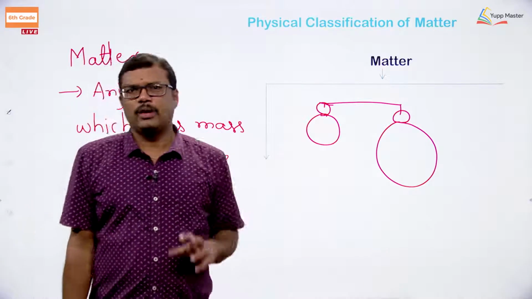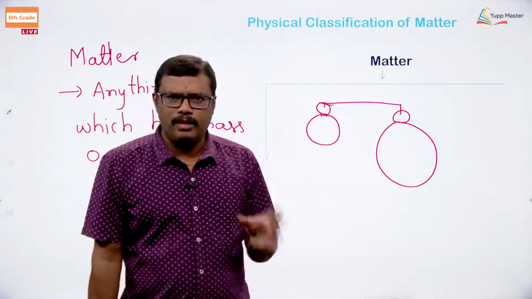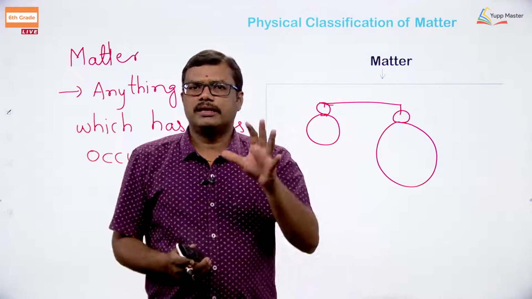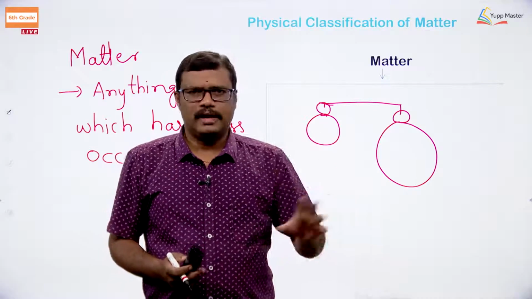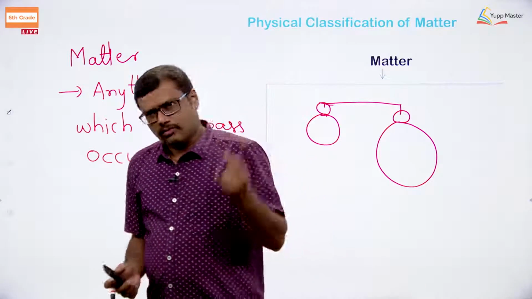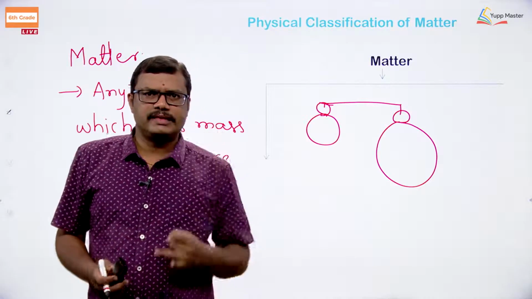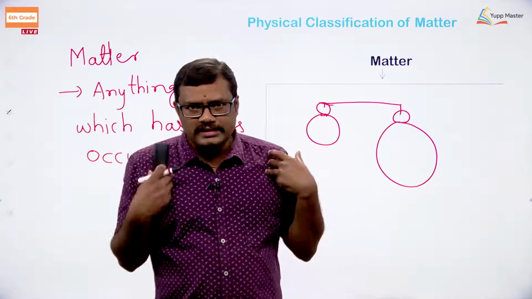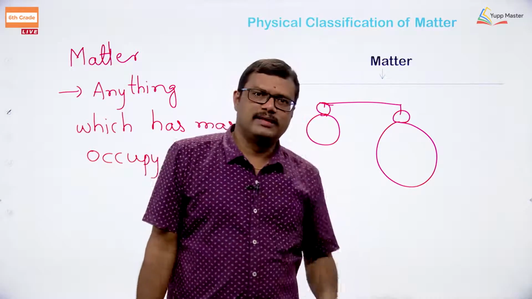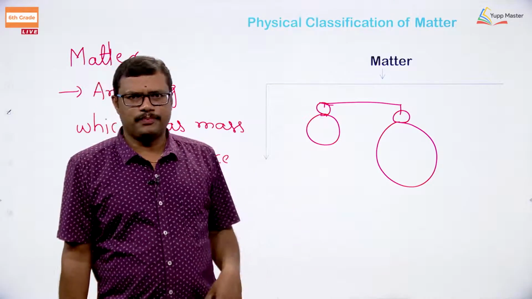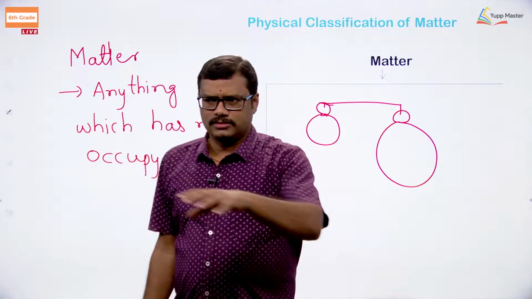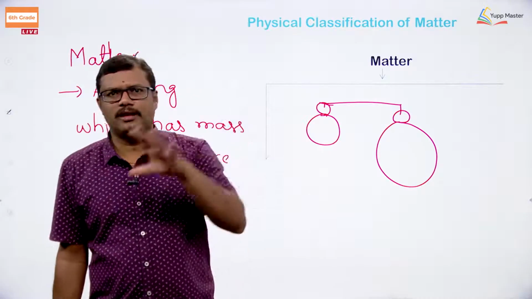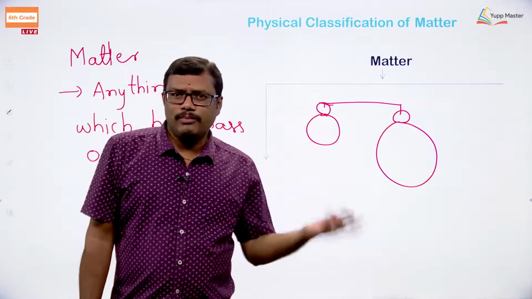Okay. So, this thing you have to keep in mind, whichever component you take in the nature, if it has mass and it is going to occupy some space, that is categorized as matter. So, best examples are water, air, book, pen, myself, yourself, human beings, animals, okay, the bacteria, virus, everything comes under matter. So, all these things are matter, but what is not matter?